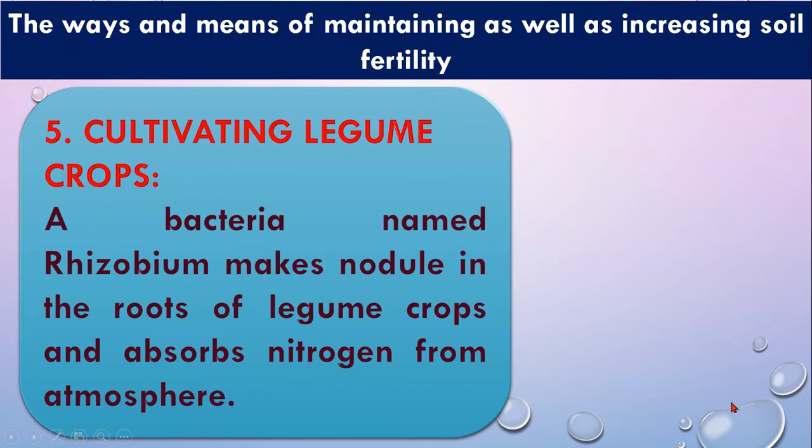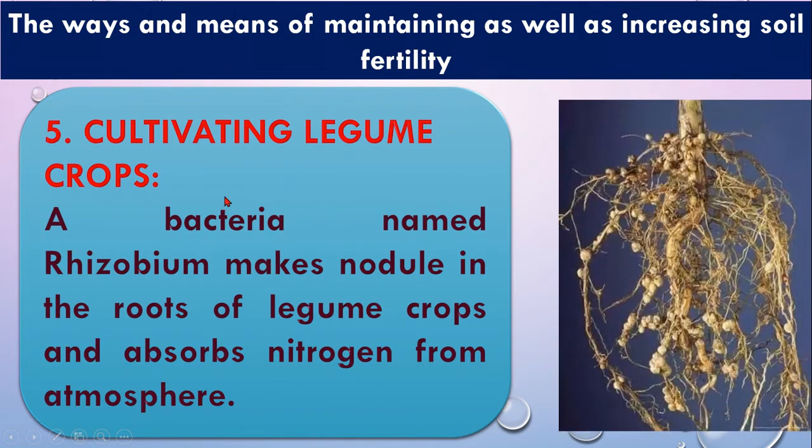Next point is cultivate legume crops. Legume crops means, the example of legume crops is pulse type of crops. If you have a look, this is the root zone of a legume crop. Here you see all types of roots, and here there is a small ball-like structure. This is called a nodule, and in this nodule they produce one kind of bacteria which is called rhizobium, and this rhizobium can fix nitrogen from the air. So when we cultivate this type of crop in the land, easily this nitrogen is fixed with the soil automatically.